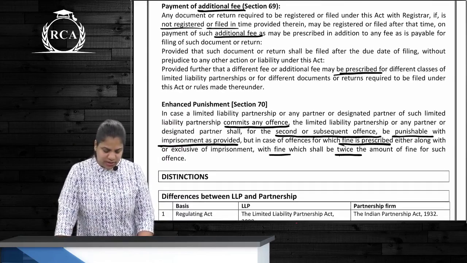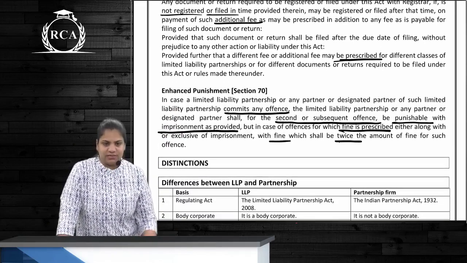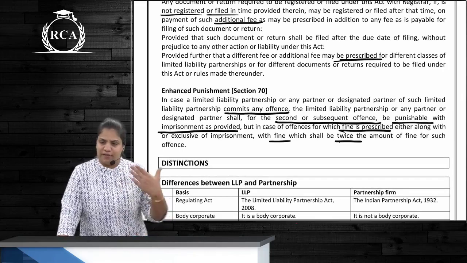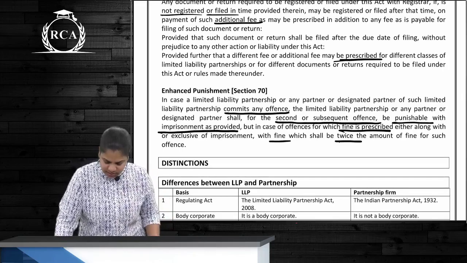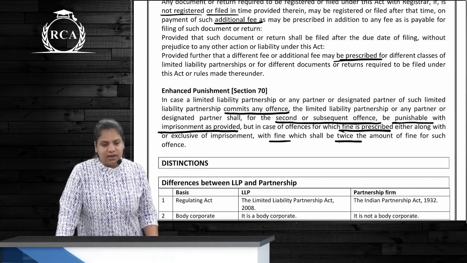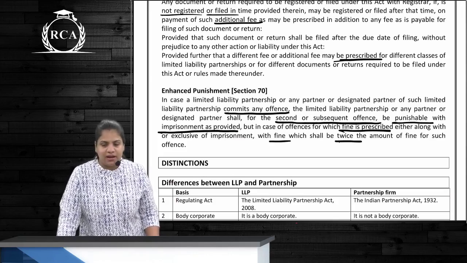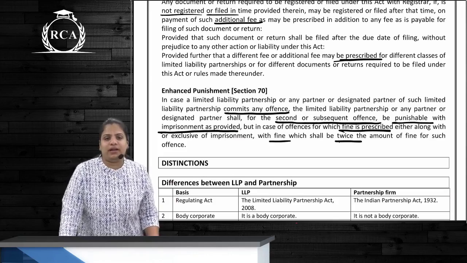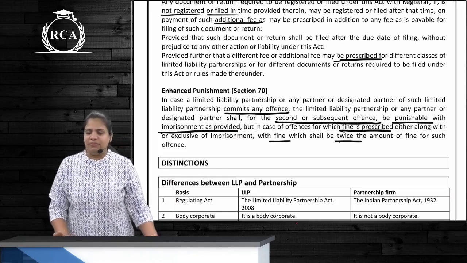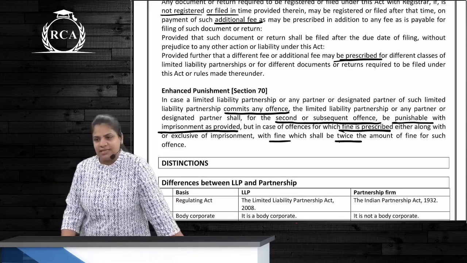Enhanced punishment. What is a partner or DP or LLP doing? Committing any offense. Whenever he commits the same offense a second or any subsequent time, what will be the fine that is provided? Twice the fine that is prescribed. Correct? And if imprisonment is provided here, then imprisonment will not be twice. Only the fine is going to be twice. Imprisonment will be the same as applicable.